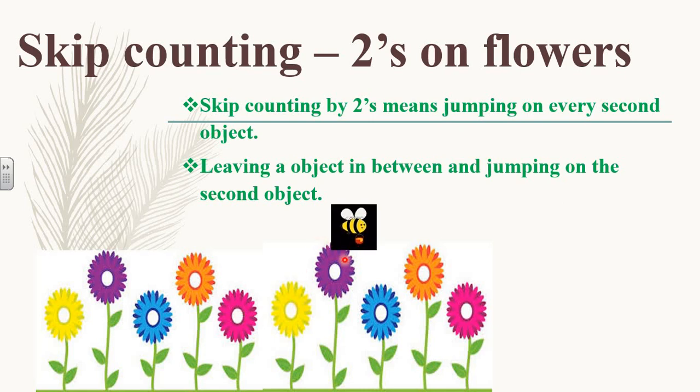Again 1 and 2. So she's skip counting by 2s, means wherever you are standing, you should jump 2 steps ahead. Okay. Now, yes, she jumped on this last flower. Okay, so from the yellow flower, she jumped over this orange flower, leaving flowers in between, and she jumped on the second flower. Okay, so let's move ahead.